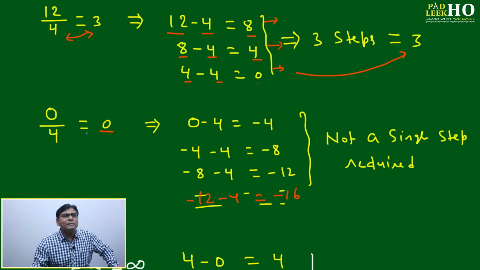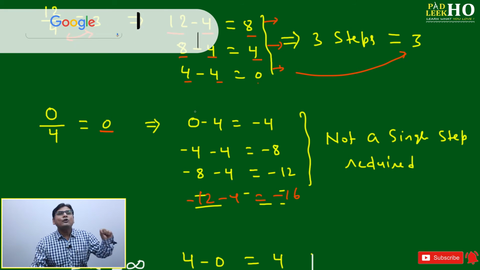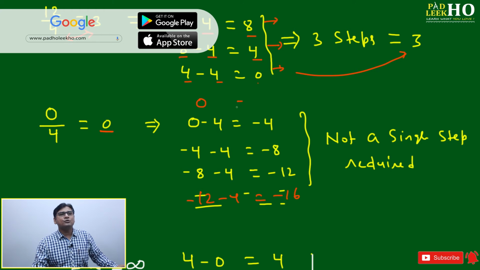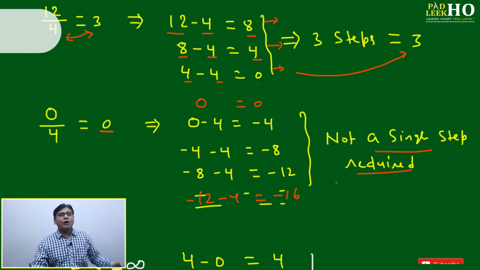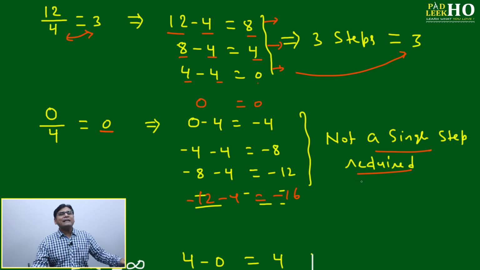Then to get 0 by 4, here you are not doing anything. 0 equal to 0 means not a single step required. Not a single step required to get the 0. Or if you are subtracting 0 minus 4, you will get minus 4, which means you are not subtracting anything, means 0 step. This is your first step. You have to count the steps here.